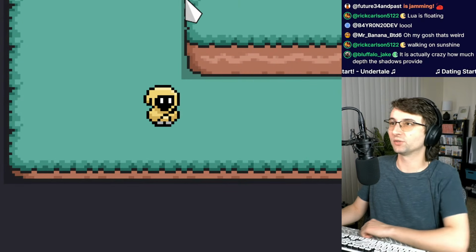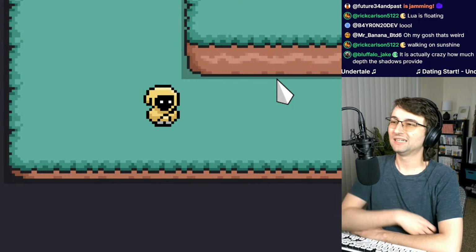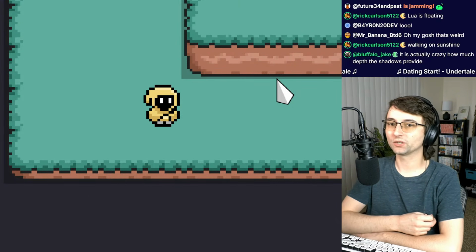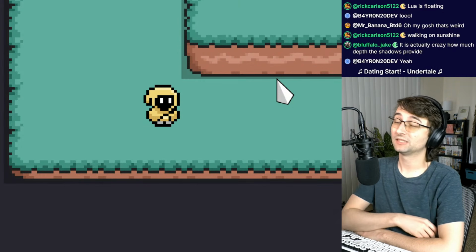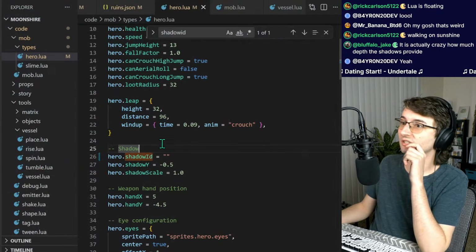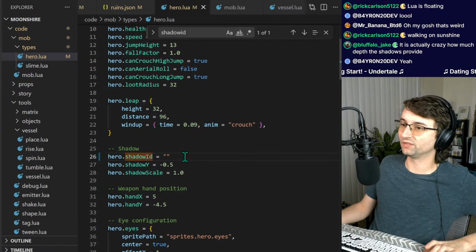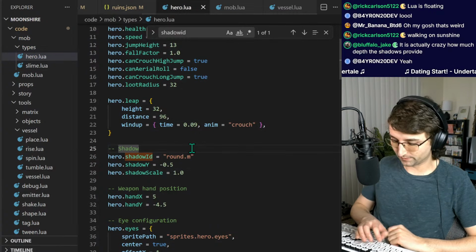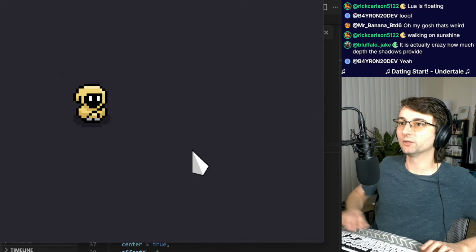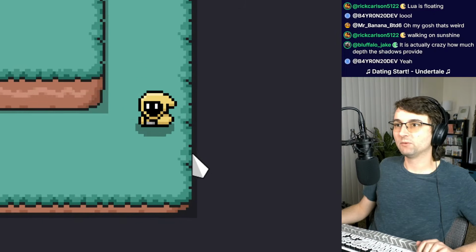Same deal. If I took the shadows away from the elevated platform, it kind of ruins the look. It's crazy how much depth the shadow provided. It is really crazy. It makes a huge difference. It does all the heavy lifting. So I'm gonna change that back to round M. That's the default for the hero, and we're back to normal.